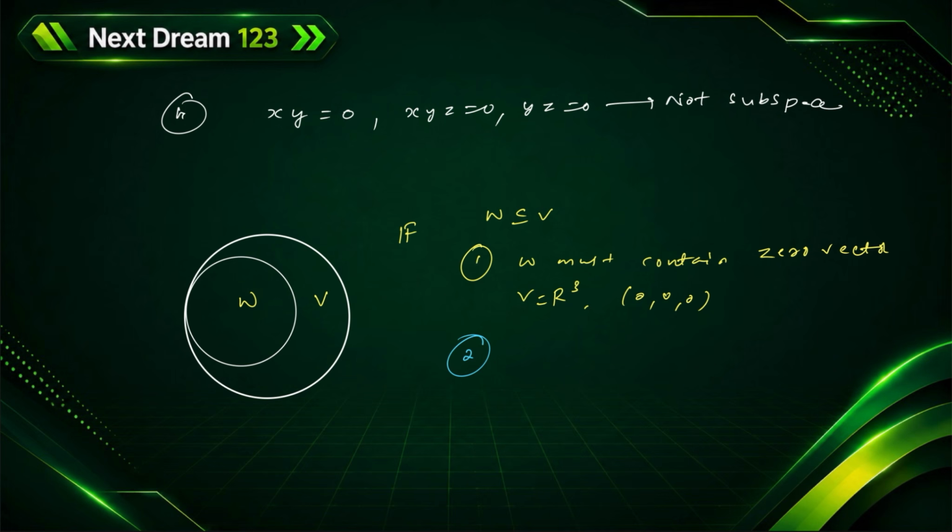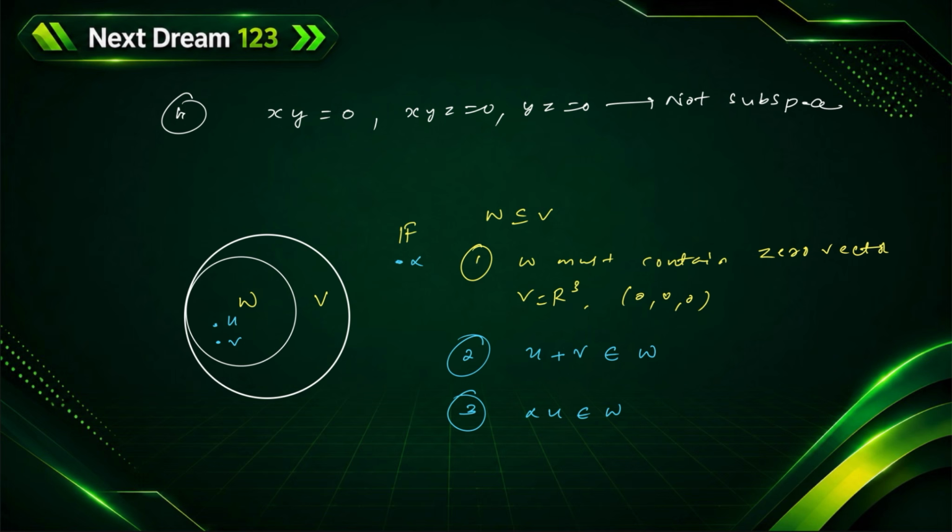In W, if I take two vectors U and V, and add both vectors, U plus V, this again should belong to W. And the third condition: if I take a scalar alpha from the field and multiply it with a vector from W, this should also always belong to W. If these three conditions are satisfied, then we say that W is a vector subspace of V. Always remember this.